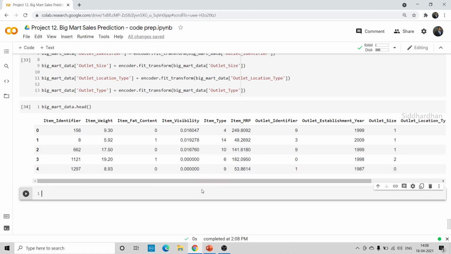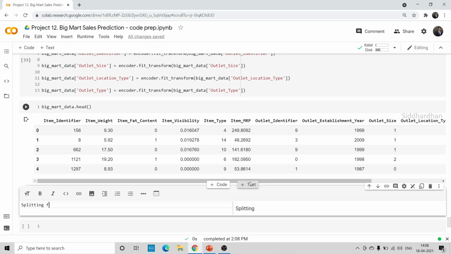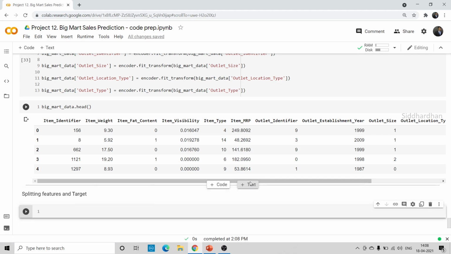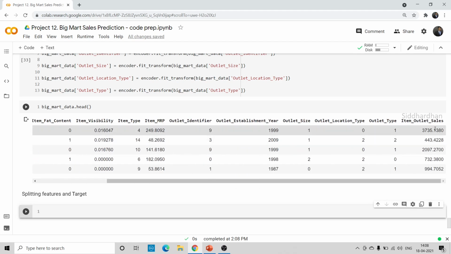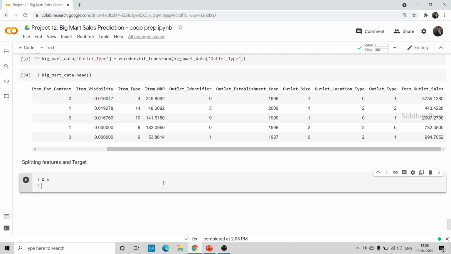Now we are going to split our data into features and target. As you know, the target here is Item Outlet Sales, the last column. The remaining columns are features. So let's take two variables, x and y, and store all the features in x and the target in y. Okay, so Big Mart data.